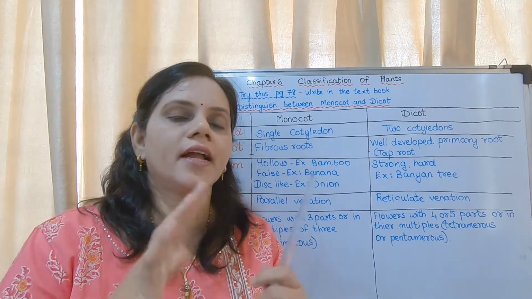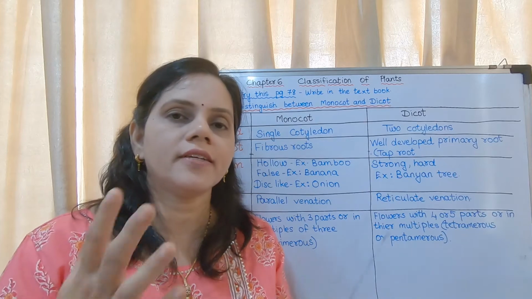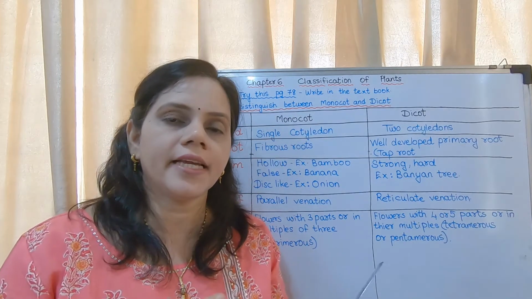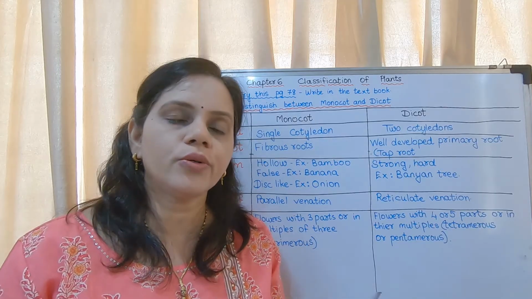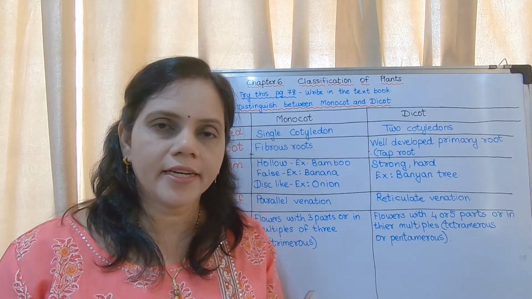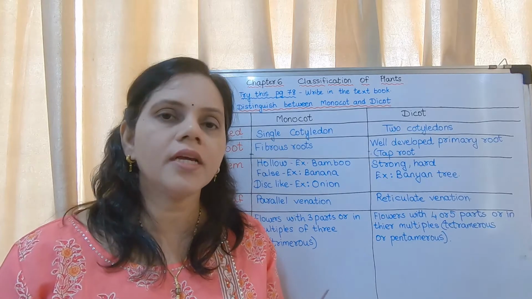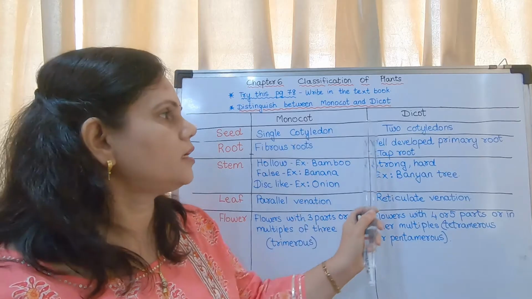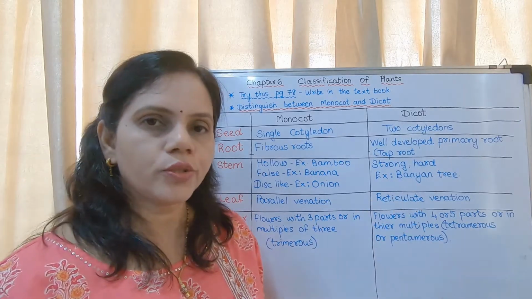You can divide groundnut into 2, but you cannot divide corn into 2. So such seeds which you can divide into 2 are called dicot, and which cannot be divided into 2, it is said to be monocot. So in monocot it is single cotyledon, in dicot it is 2 cotyledons.